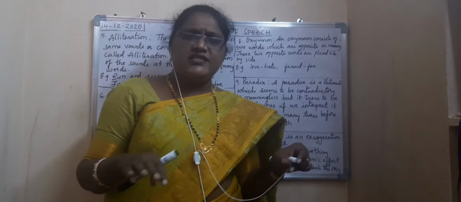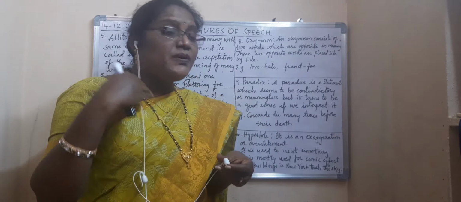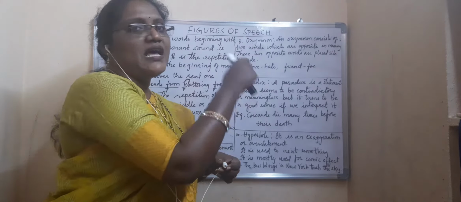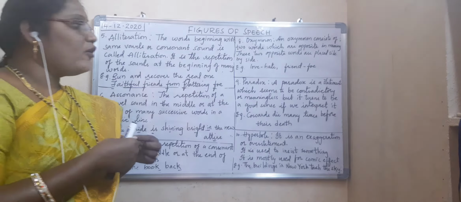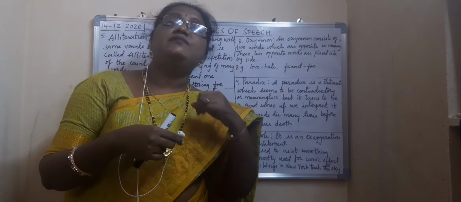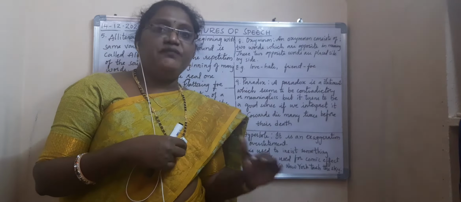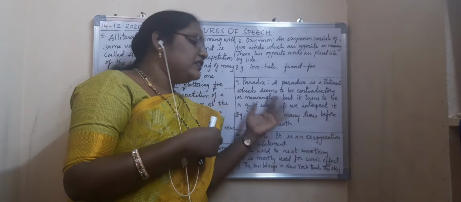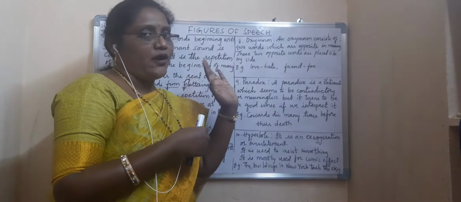Generally, when we write this sentence or hear it from someone, we don't understand. But when we repeat it twice and analyze it, we understand the meaning. That is called paradox. Paradox means a statement which seems to be meaningless, but when we read it, understand it and analyze it, we get the meaning of that sentence. It seems to be meaningless, but it has a meaning. That is paradox.